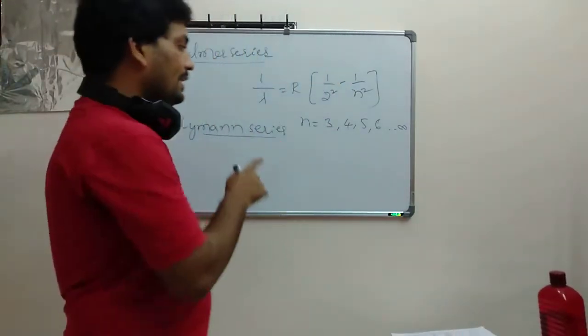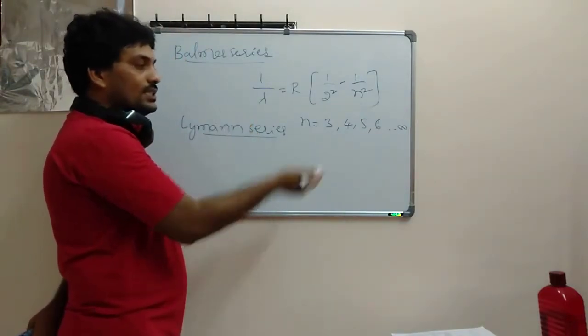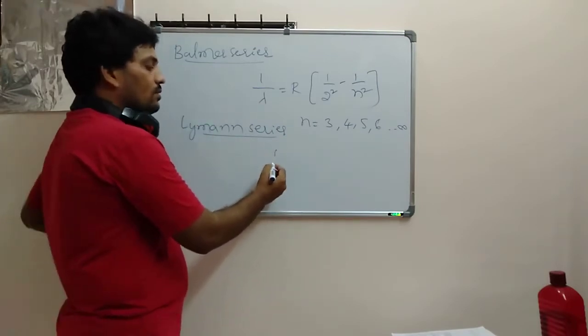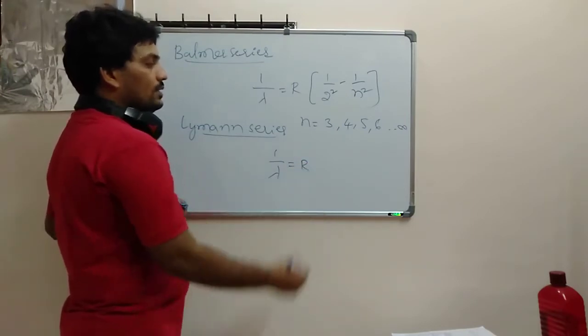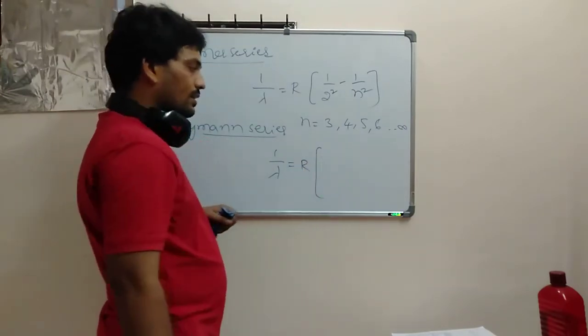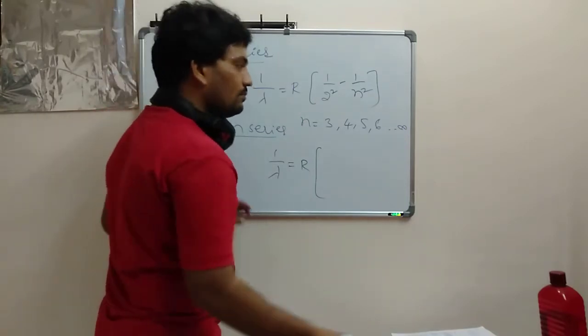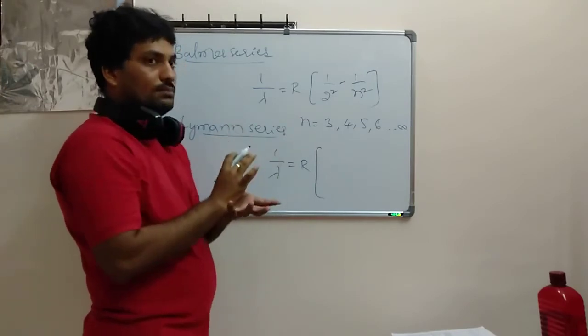So here the basic difference is that he has taken the first orbit onwards. So 1 by lambda is equal to R into, here he has taken it from the first orbit itself.